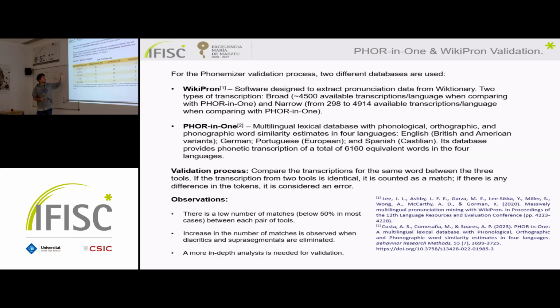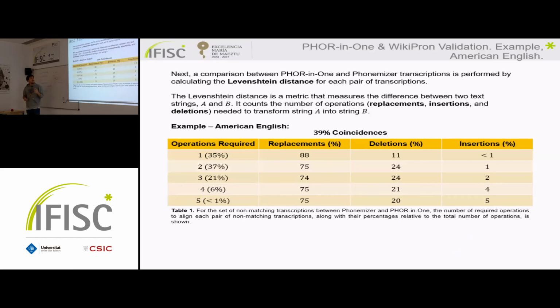So now we are going to compare 4in1 with Phonemizer, and for doing this, what we have done is to study, for all of these matches, the Levenshtein distance, which counts the number of replacement operations, insertions, and deletions of tokens, to see if there are any systematic changes or if all the errors that we find in our mismatches are arbitrary. So for example, for the case of American English, it's American English because they have also British English.